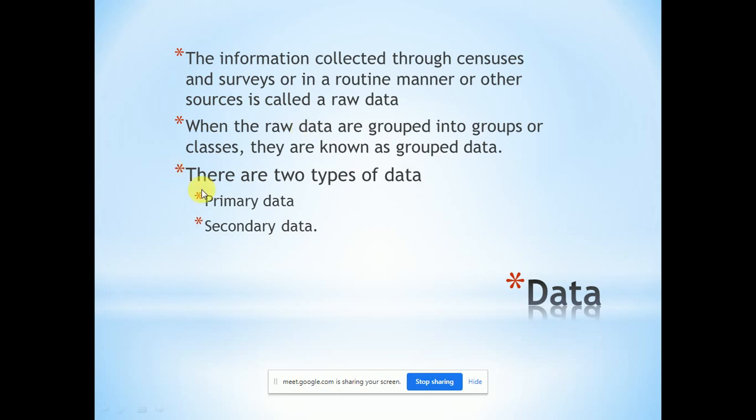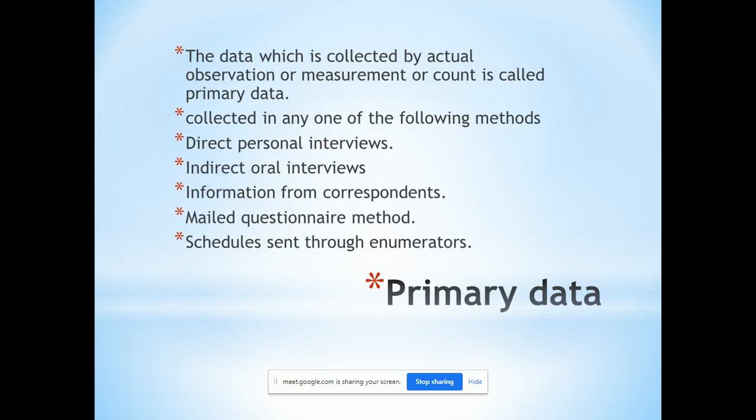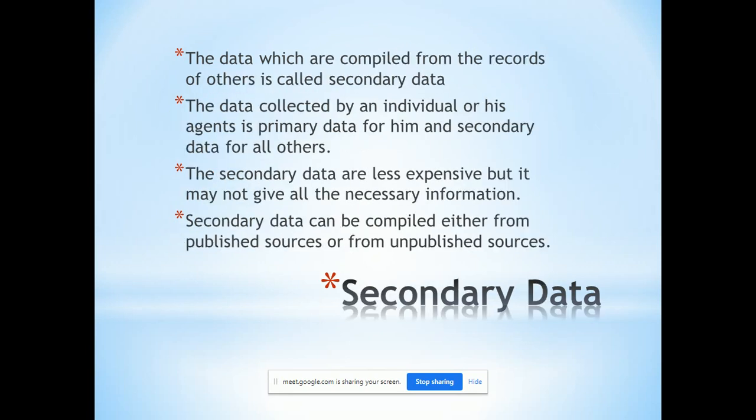There are two types of data. One is primary data and another is secondary data. The data which is actually collected by the observer or the reader is called primary data, and the data which is collected by some other person, from unpublished or published sources, is called secondary data. So these were the two types of data.